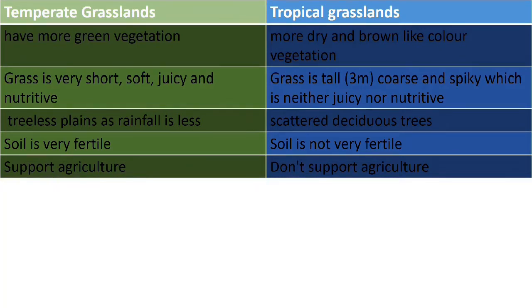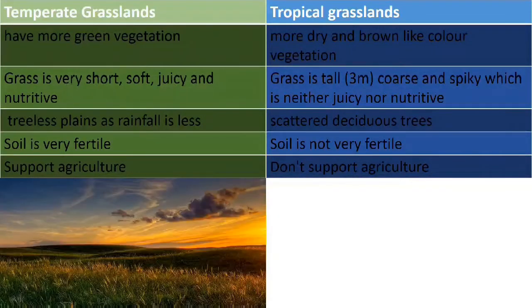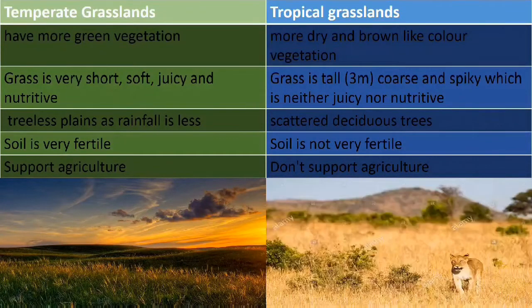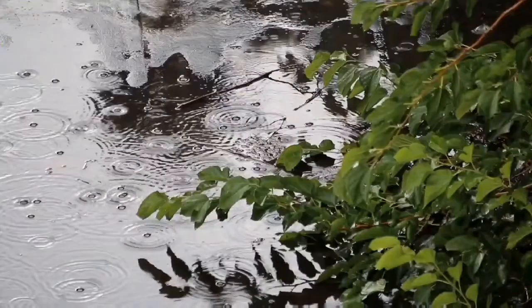The difference between the temperate and tropical grassland is that the temperate grasses are short, soft, juicy, and nutritive. Its soil is very fertile and supports agriculture, while the tropical grasslands soil is not very fertile, does not support agriculture, and the grasses are too tall.